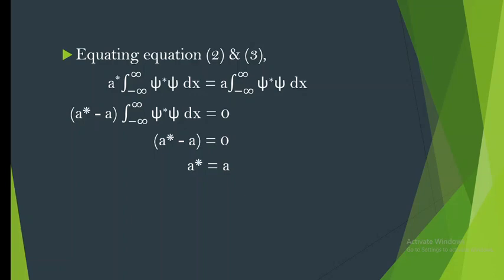But if it is a real term like 2 or a or b, when we take its conjugate, it is going to remain as it is. So here, a star equals a, which is only possible when a is a real number.